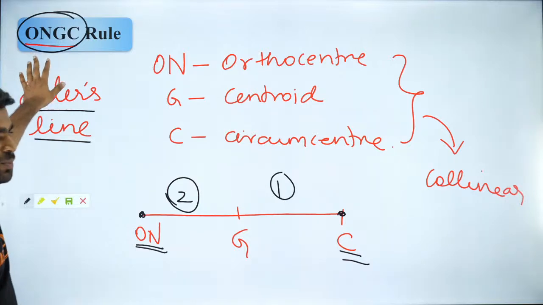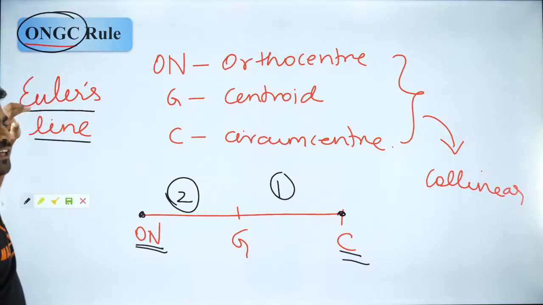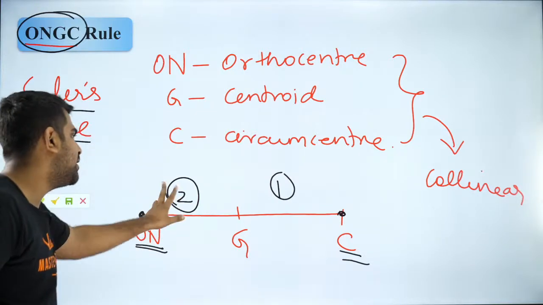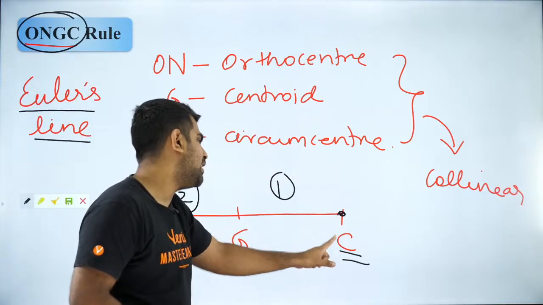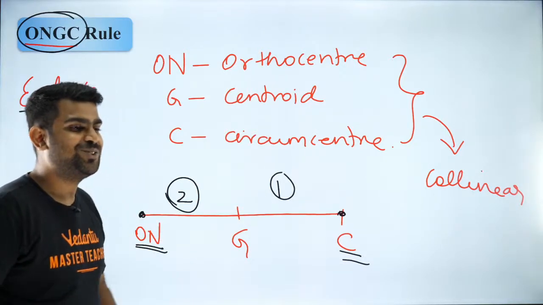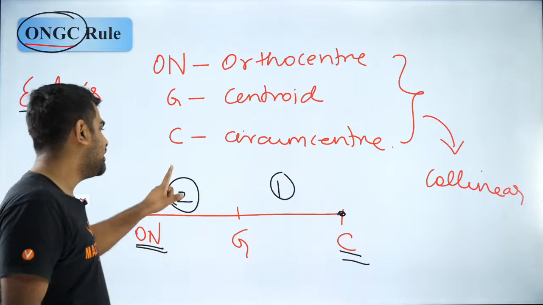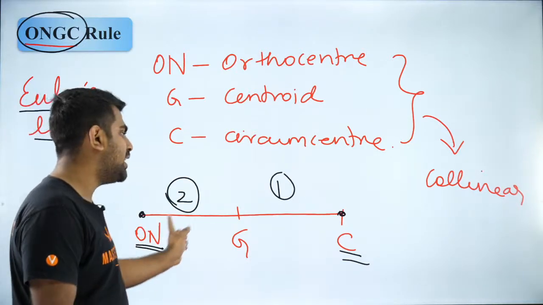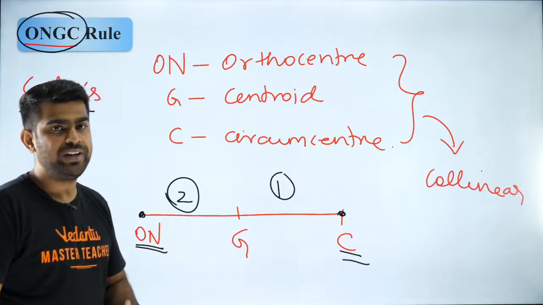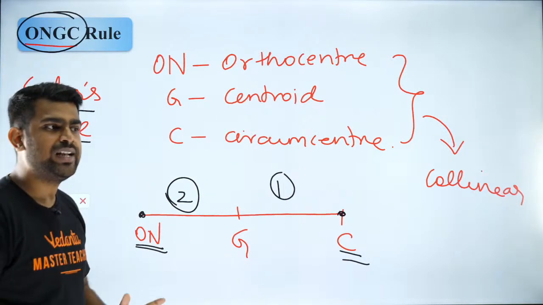So it is easier to remember. That is why I kept it like this. ON has 2 letters, so near orthocenter it is 2. And C has only 1 letter, so 1. So you don't forget the ratio. Got it? Never ever forget the ratio, guys. The centroid divides the orthocenter and circumcenter in the ratio 2:1. Very important property. You get questions quite frequently from this topic.